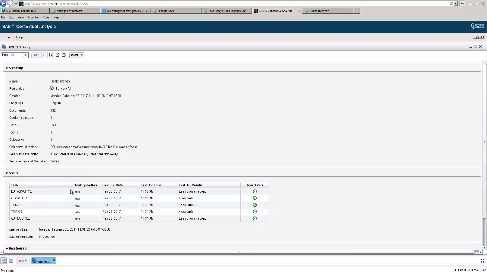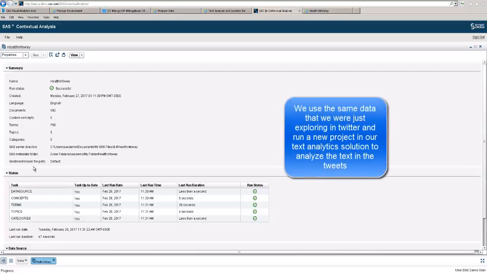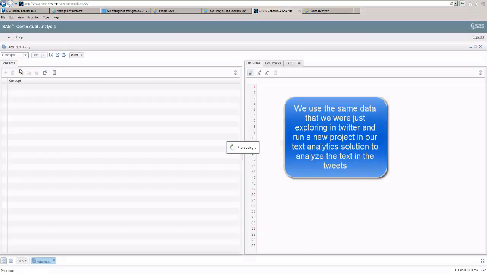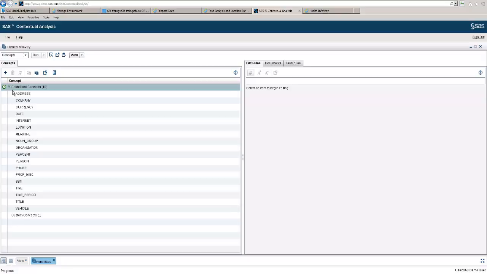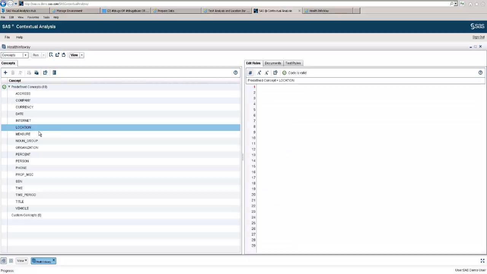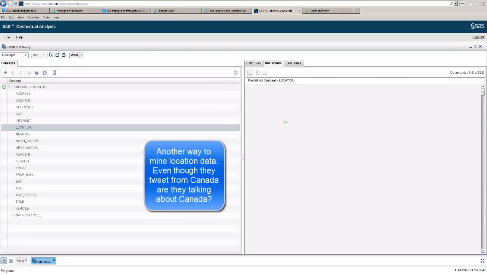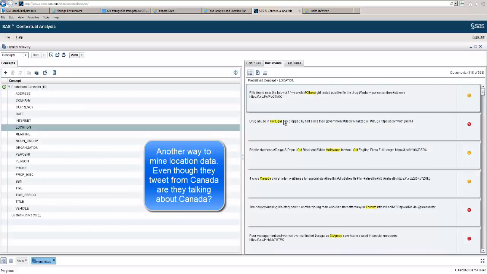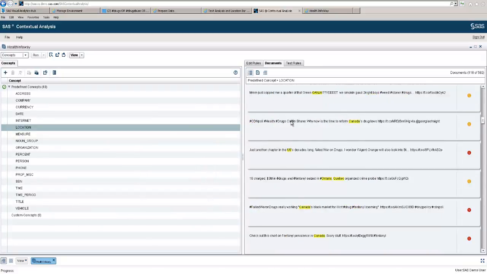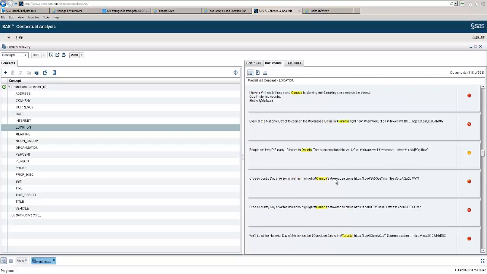Have your different tasks that get updated. Concepts will be created, terms will be created, topics like we talked about earlier, and also categories. So one thing we have is predefined concepts. When you're talking about searching through location, you could actually find, throughout the tweets, highlighted location. So you have Canada, Quebec, Ontario, Toronto. These are all highlighted for you.